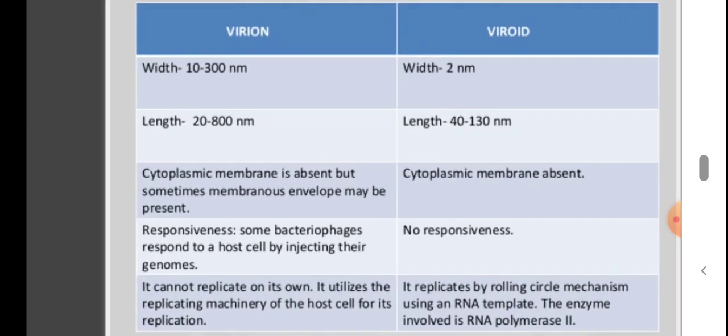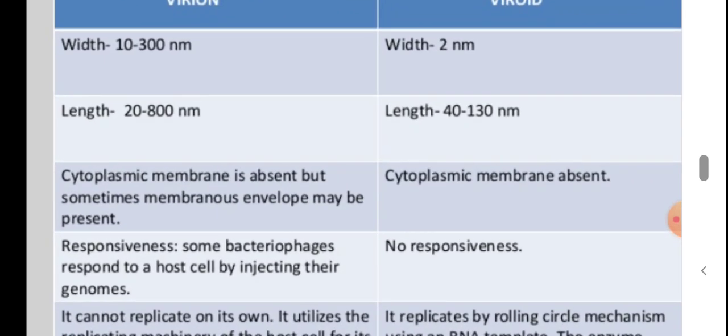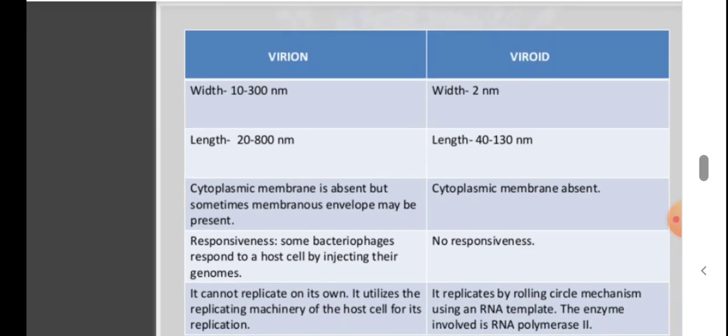Then about the width: virion 10 to 300 nanometers, viroid just 2 nanometers. Length also varies. Virion can be up to 800 nanometers, viroid just 130 nanometers. In a virion, sometimes the cytoplasmic membrane is absent, but an envelope may be present. But in a viroid, the cytoplasmic membrane as well as the envelope, everything is absent here. Just the RNA particle is the infectious agent.